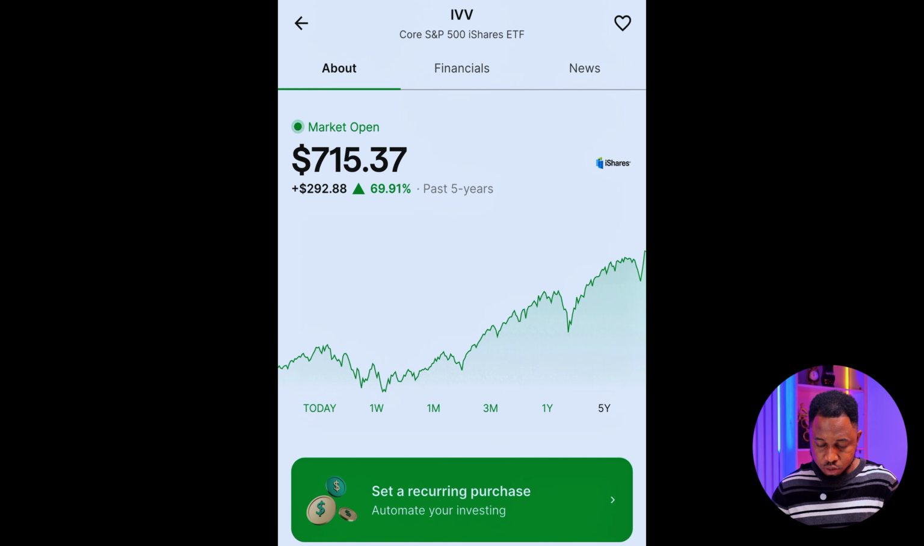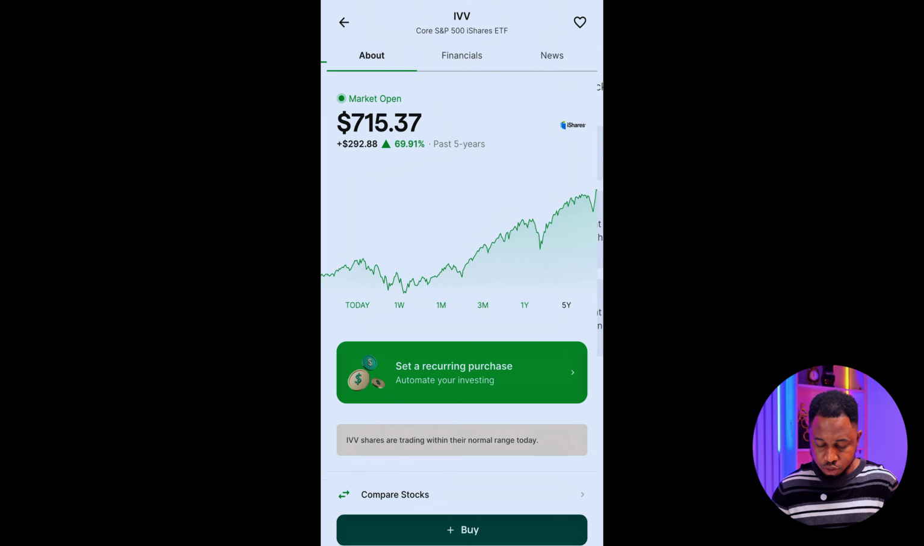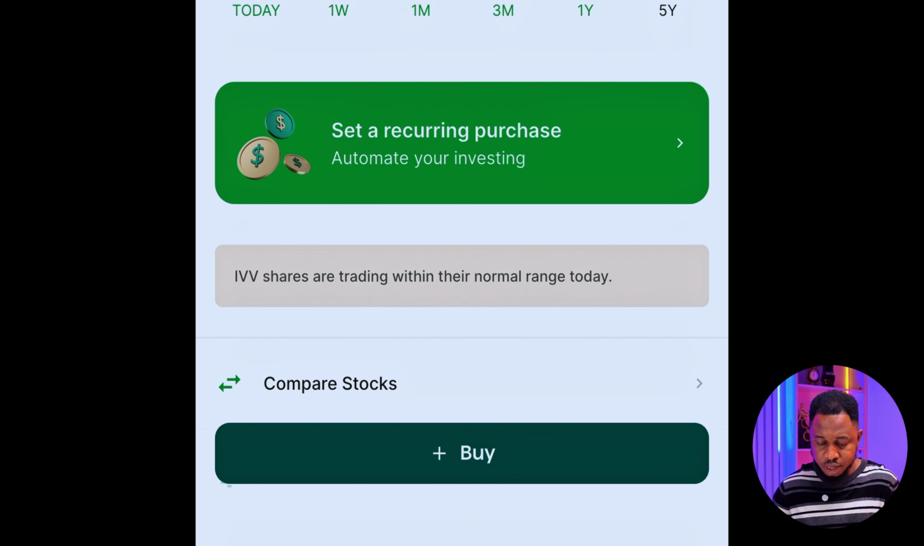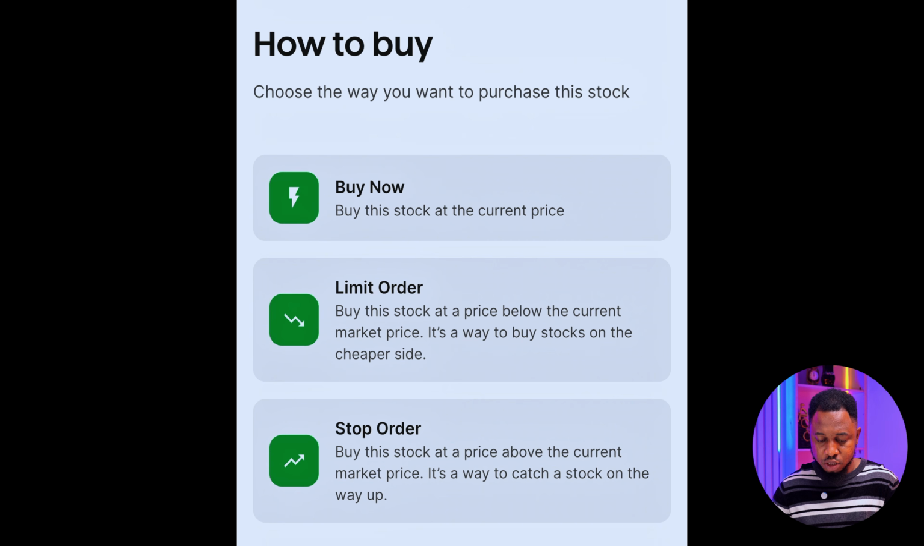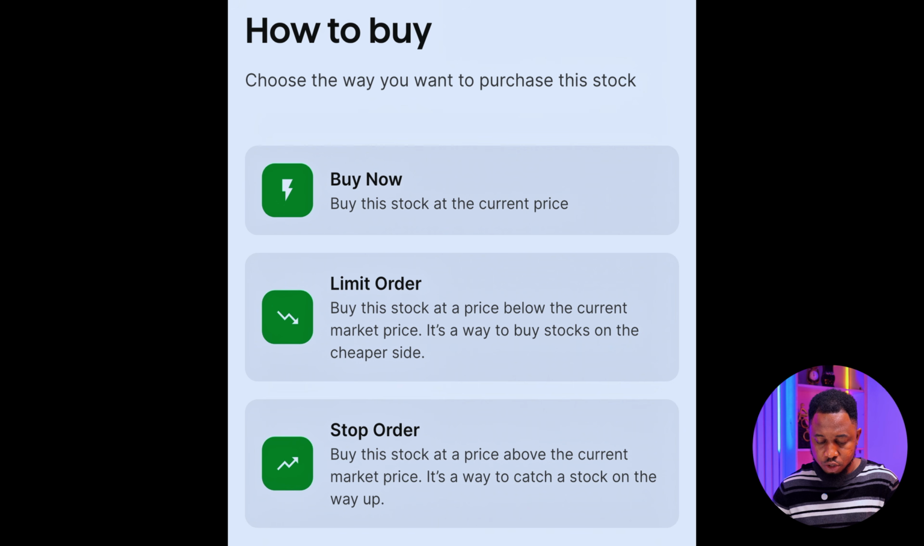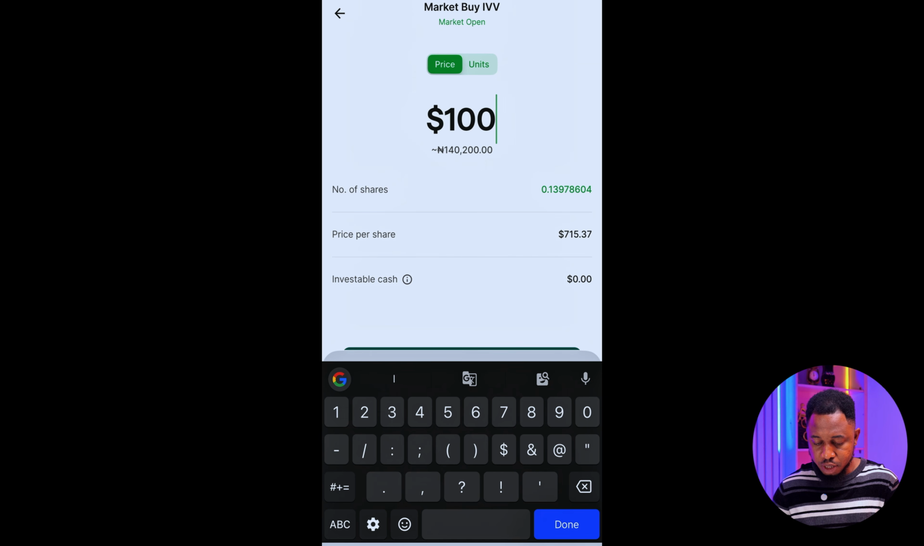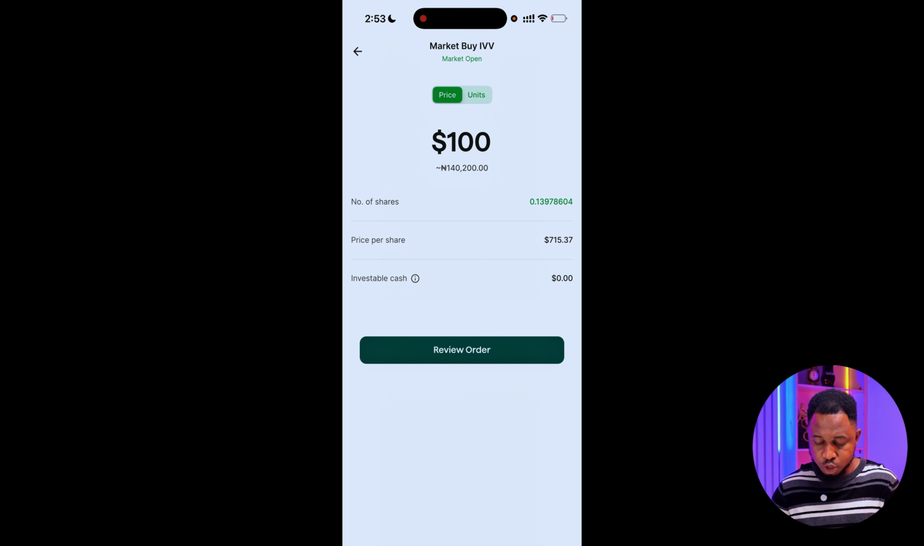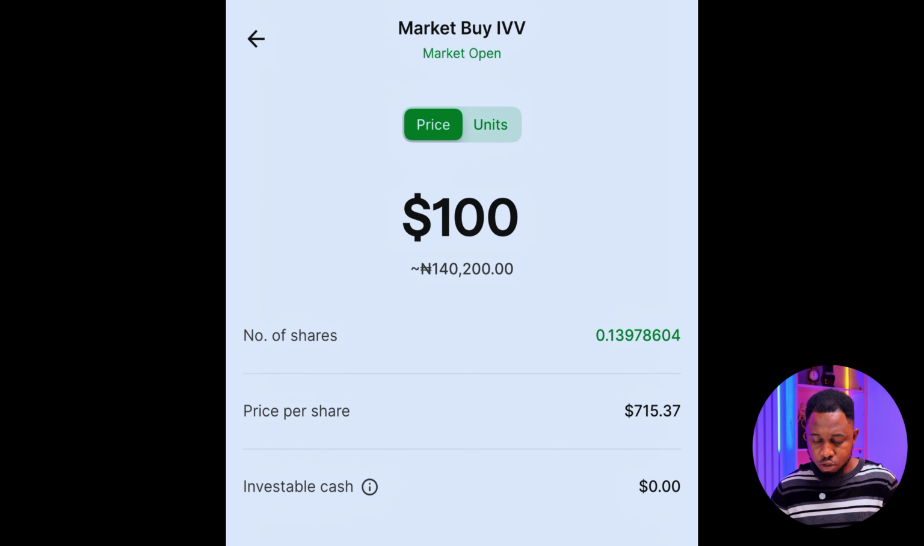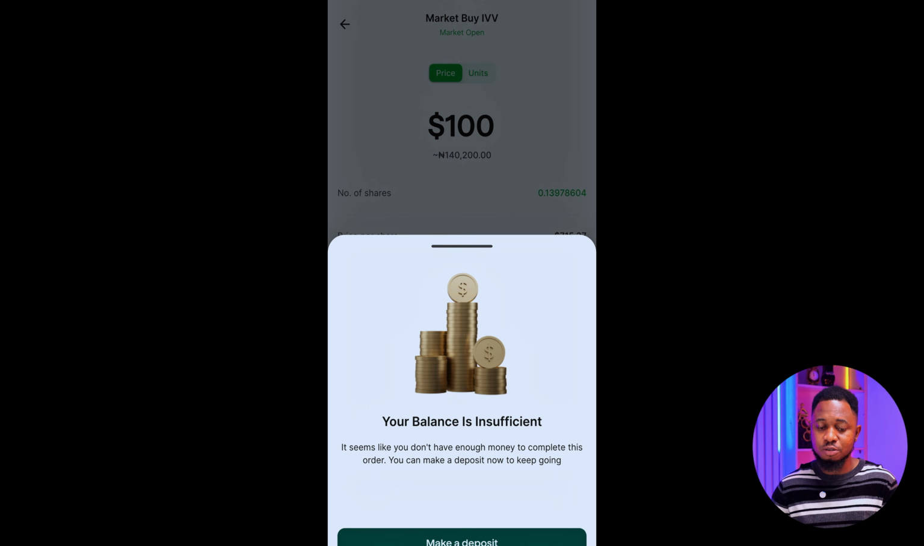I can go ahead and look at the price appreciation, and if I want to buy, I can simply click on buy and buy right now with either limit or buy now, any one of my choice. Let's go with buy now, and I'll put in the amount I want to buy with. Let's say I want to buy with $100. That's going to be equal to 140,000 naira. You click on review order and you can easily buy it.